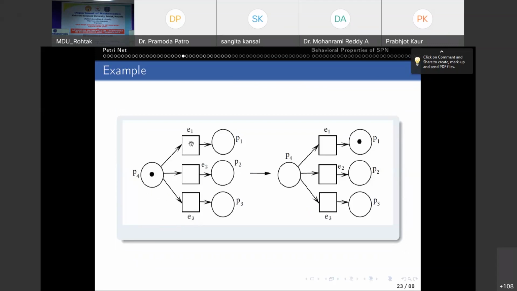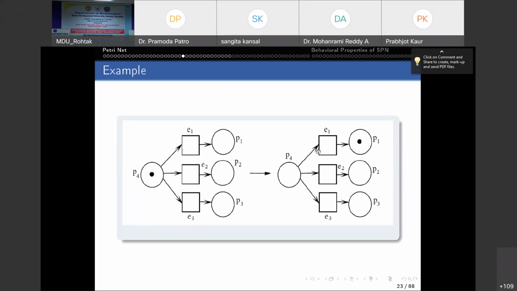So because P4 is an input place to all these three transitions, E1, E2, E3, that means E1 is enabled, E2 is enabled, as well as E3 is also enabled. So the situation is whether E1 fires. If E1 fires, then what is the situation?